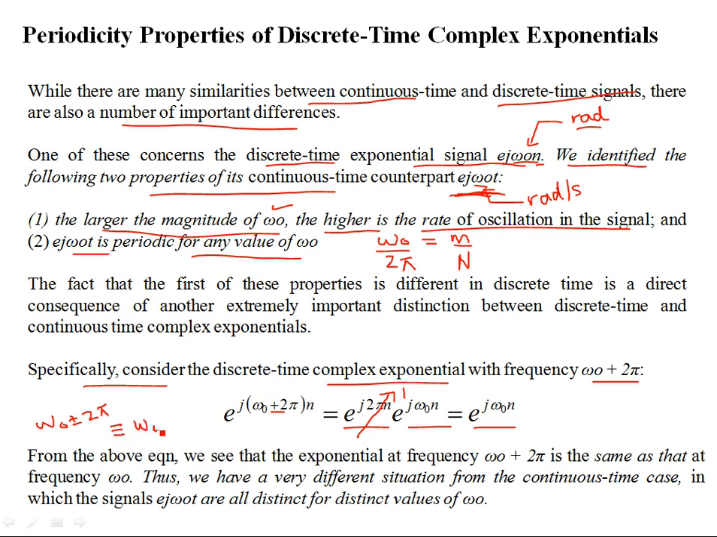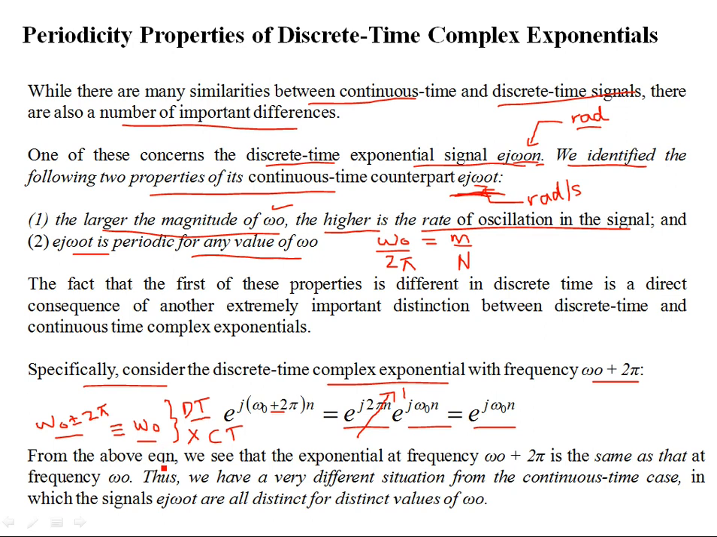This fact holds true only in discrete time signals. This is not true for continuous time signals, where adding to the frequency simply means you are increasing the frequency and the rate of oscillations. Well, that is not true for the discrete time case. In the discrete time case, these two frequencies are the same. These two frequencies are identically equal.